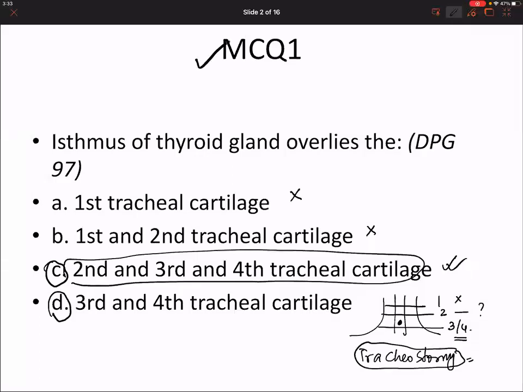So this is the first MCQ. The answer for this is the second, third, and fourth cartilage. Good going, boss. Very good.